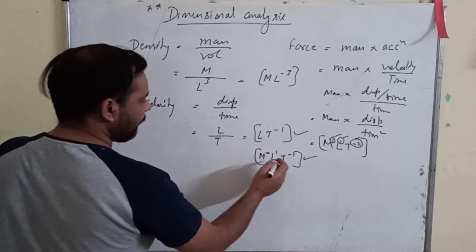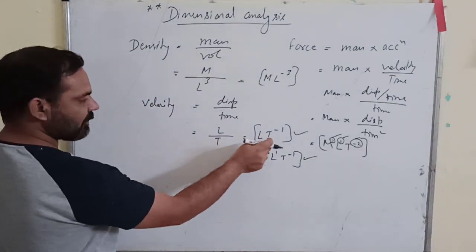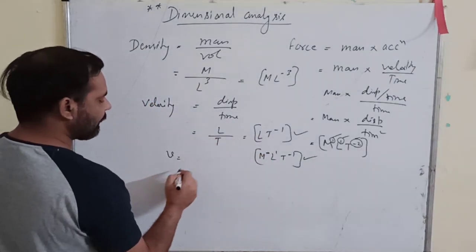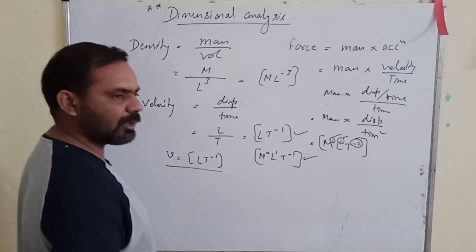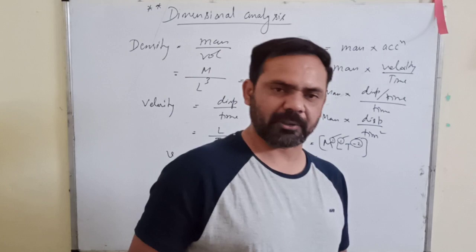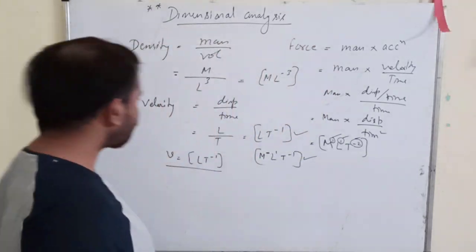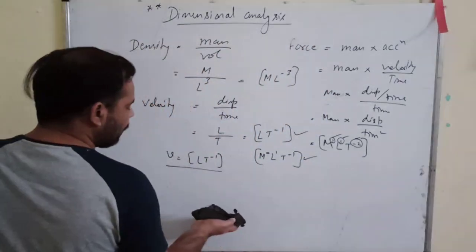If I am writing like this, it is your dimensional formula, and if I write V equals LT minus 1, this becomes your dimensional equation. Okay? Alright.